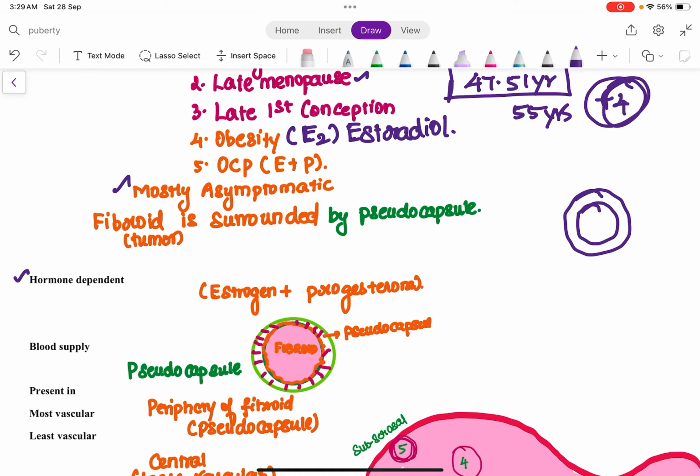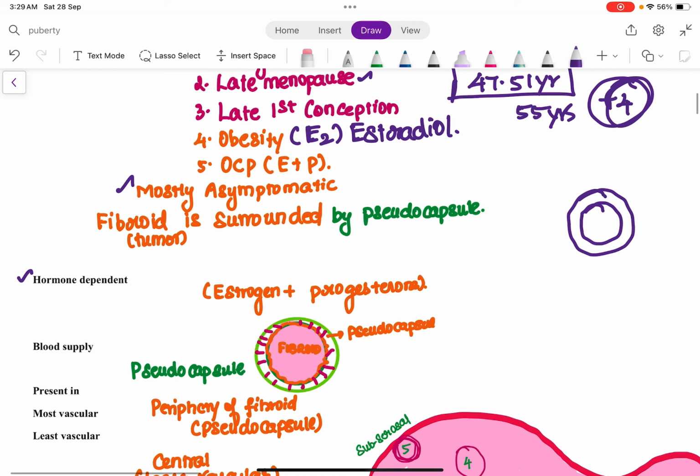So this tumor is getting its blood supply, which is located in the periphery of the tumor. In the periphery, the pseudocapsule is present, and the blood vessels are present in it. The blood vessels present in the pseudocapsule will supply the blood to the fibroid. So therefore, the fibroid will increase in size.